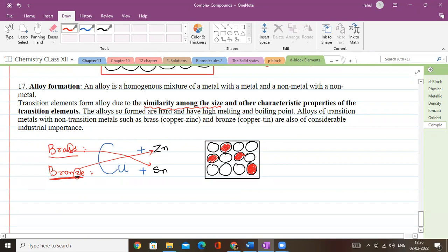And since the sizes are almost similar, the other characteristic properties also remain the same. So transition elements form alloys due to the similarity in their size, and of course the other characteristic properties also remain constant. That's why they are capable of forming alloys.